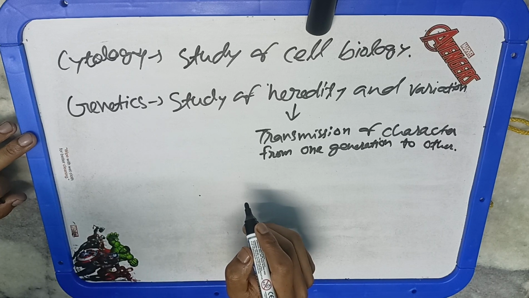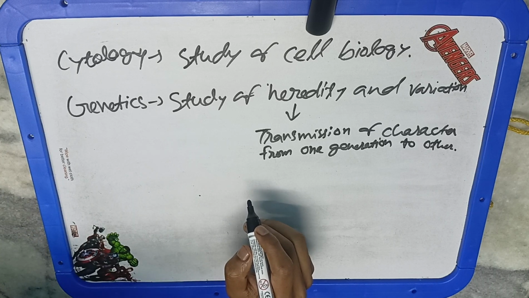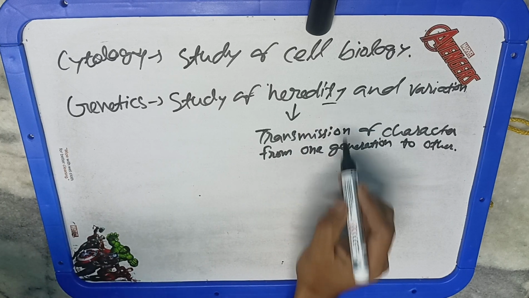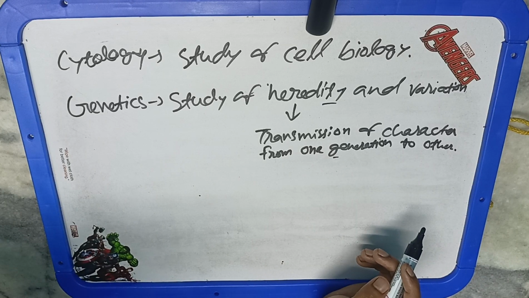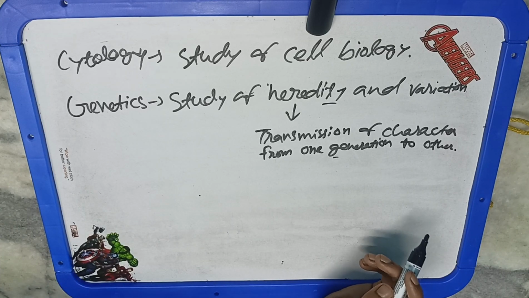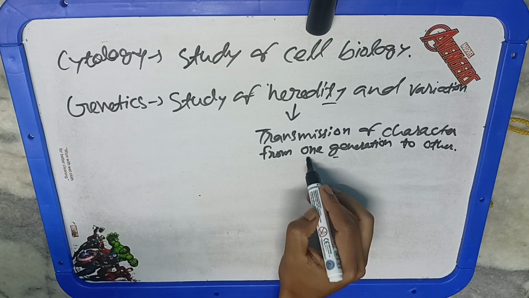Then, as we studied, genetics is the science that deals with the mechanism of heredity and variation. Heredity means the study of transmission of characters from one generation to another. Therefore, it is fixed for a particular individual. Or simply we can say the transfer of characters from parents to offspring is known as heredity.